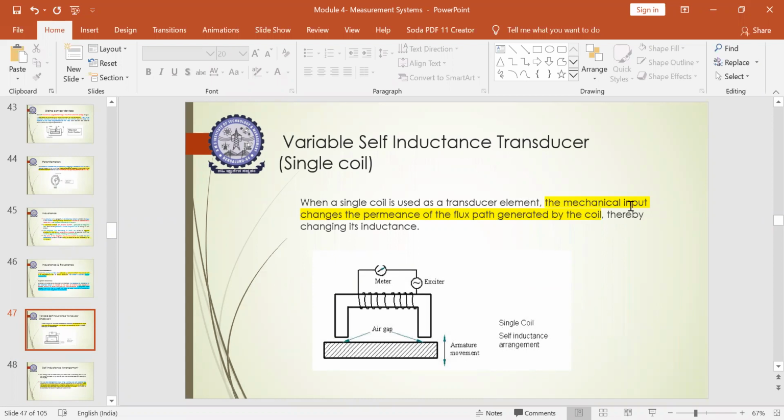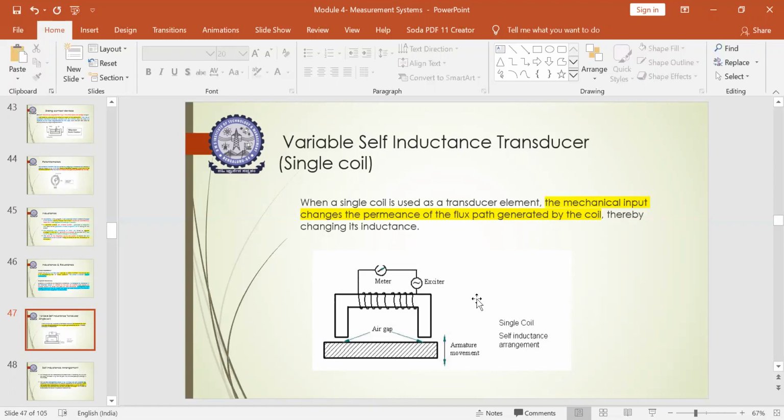The mechanical input changes the flux path generated by the coil. So you will be having an armature movement here. Here you will have a measuring meter and an exciter, with a single coil wound on the given bar or rod.